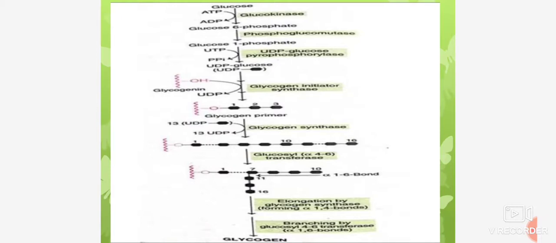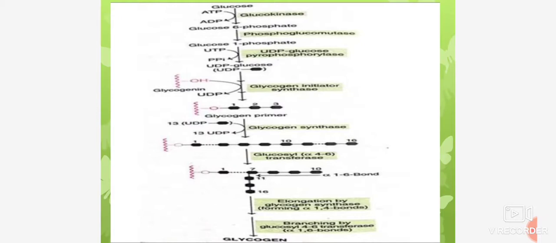Glycogenesis cycle. The anabolic process of glycogen can be described as follows. The glucose obtained from carbohydrates and other sources gets phosphorylated to glucose 6-phosphate by the enzyme glucokinase in the presence of ATP and magnesium ions. Glucose 6-phosphate is then converted to glucose 1-phosphate in the presence of cofactor glucose 1,6-diphosphate by the enzyme phosphoglucomutase and magnesium ions.